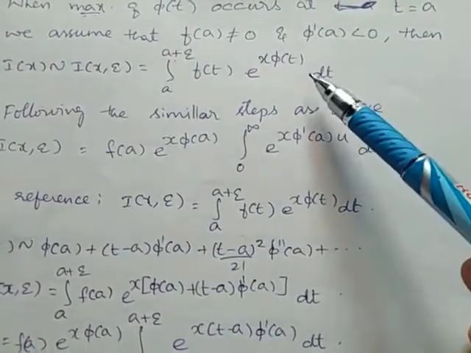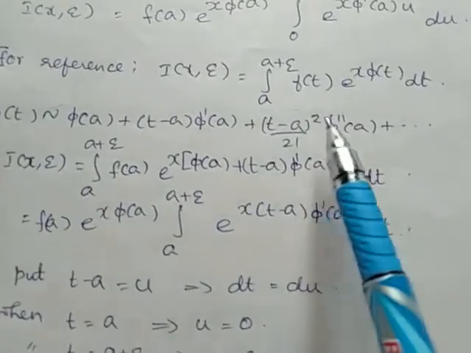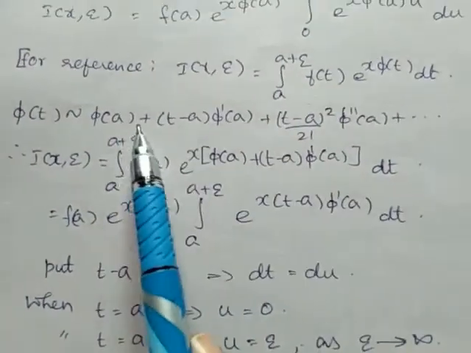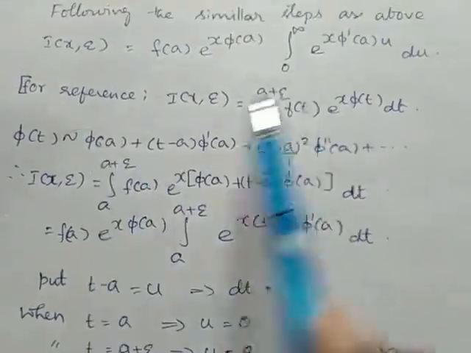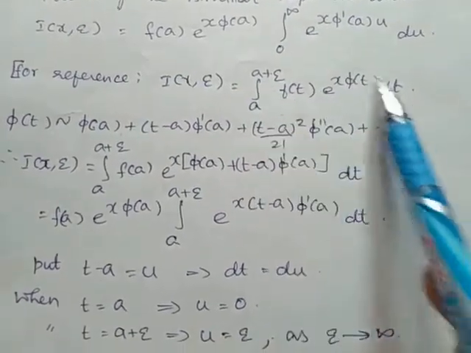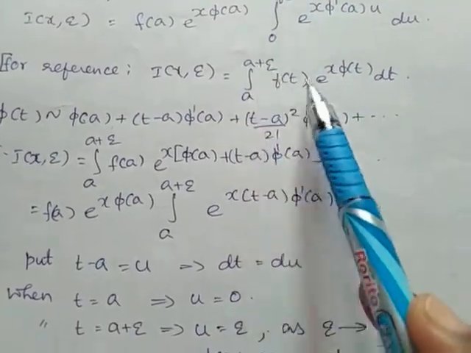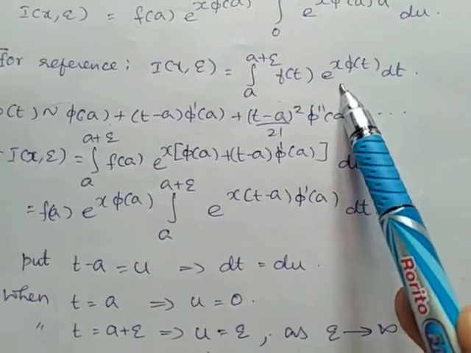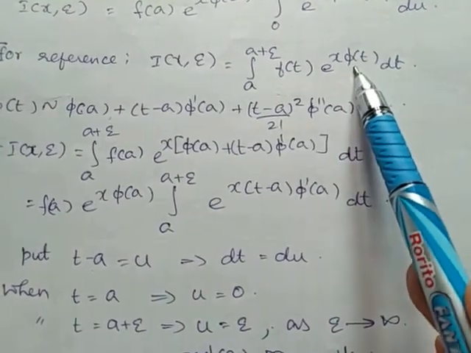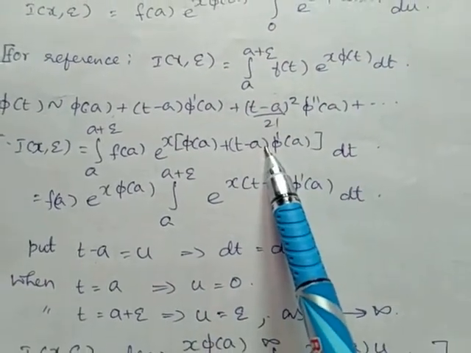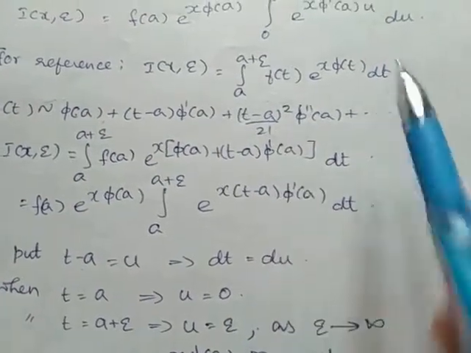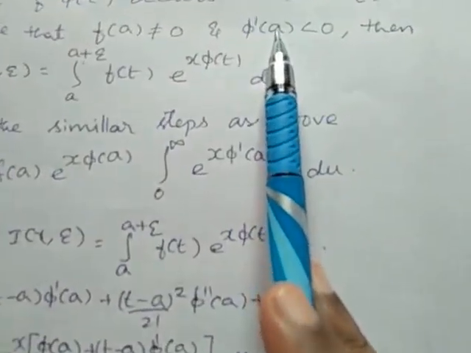So again we know the value of phi of t expansion, and we are going to substitute the phi of t value here. This is our integral a to a plus epsilon f of t e power x phi of t. In this case, phi dash of a is less than 0.